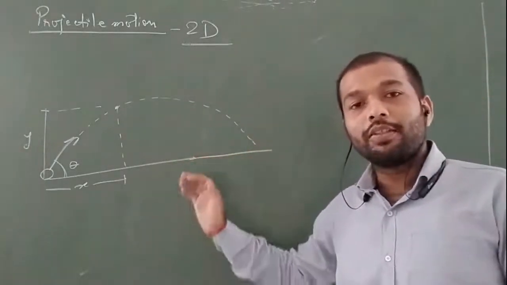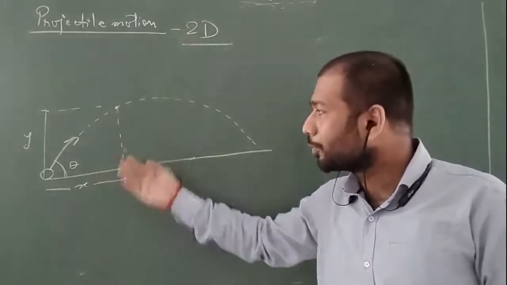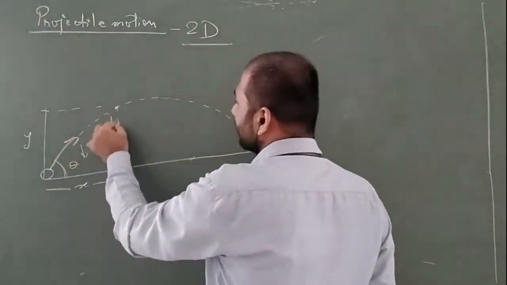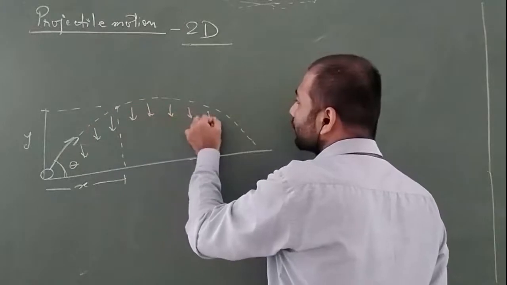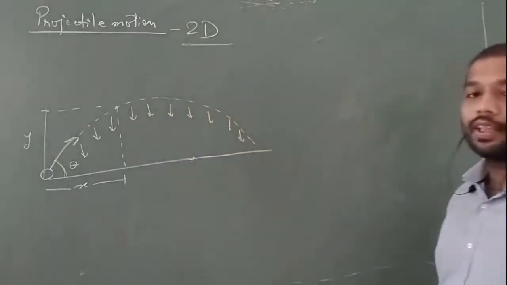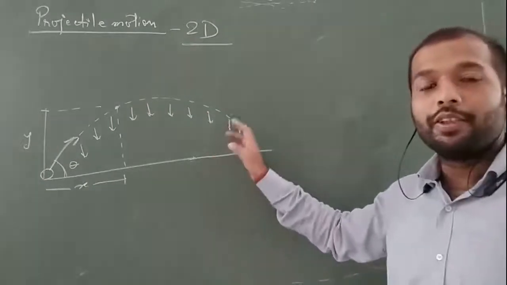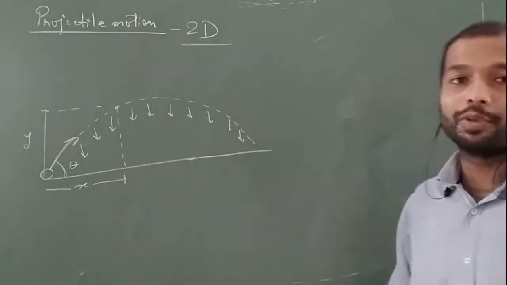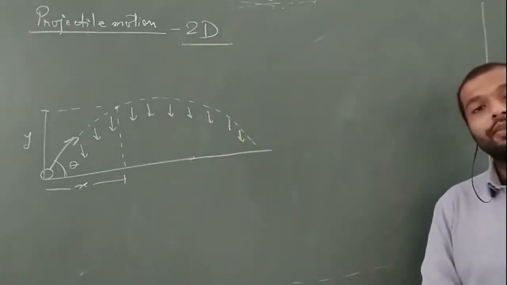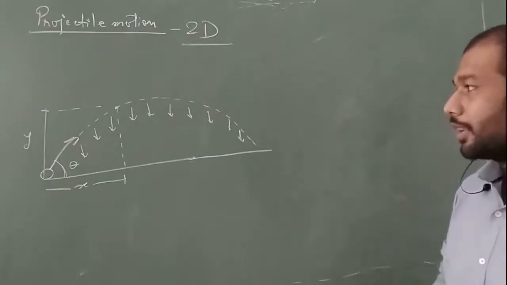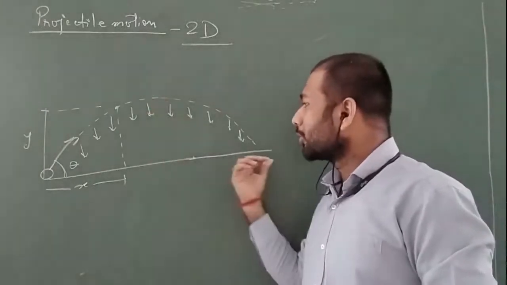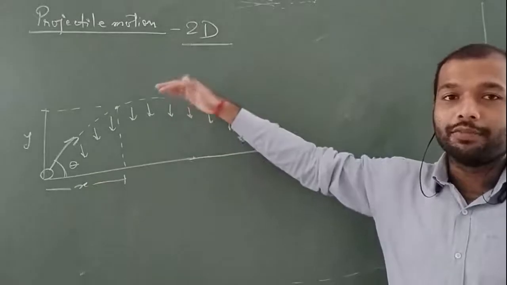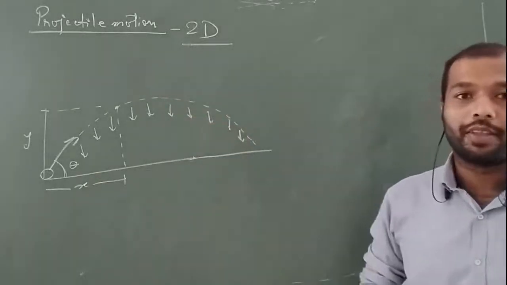Now if you have thrown a ball, once it has left your hands, what is happening? Only the gravitational force is acting in the downward direction. Throughout the motion, only the gravitational force is acting on this ball and no other force is acting on it. So this is the proper definition of projectile motion. Now we will see the terms related to the height of the ball, the horizontal distance, and the time in which it can go up and come down.